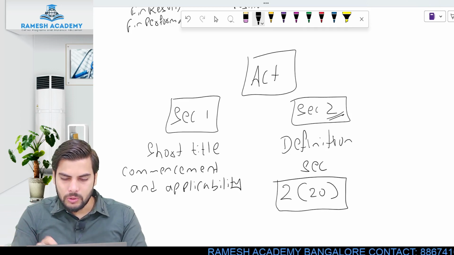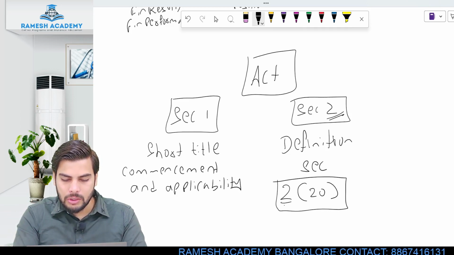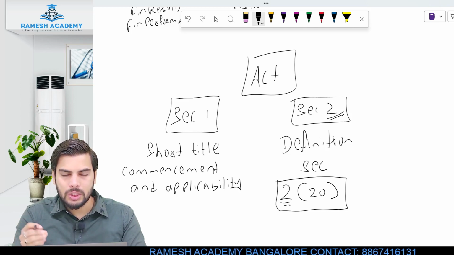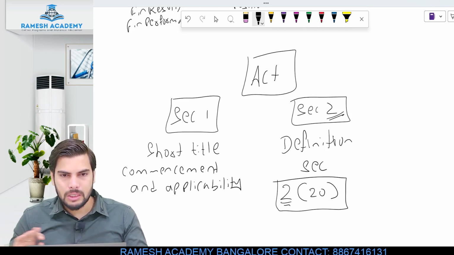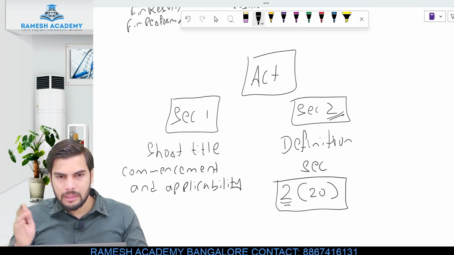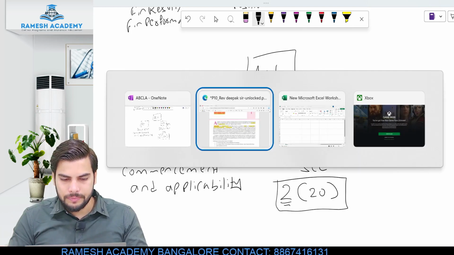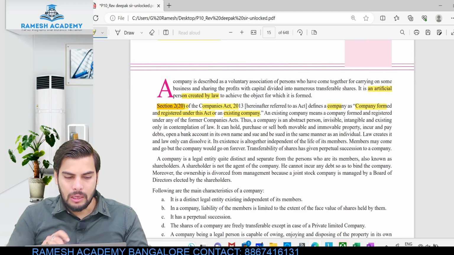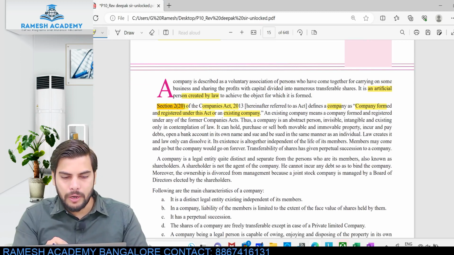Hope you guys understood. Okay, so wherever you come across section 2, always read it in this manner: section 2, clause 20. Other sections, don't read it in this manner. Read it like this: section, subsection, clause and subclause. Hope you guys understood this. Okay, so this is section 2, clause 20.